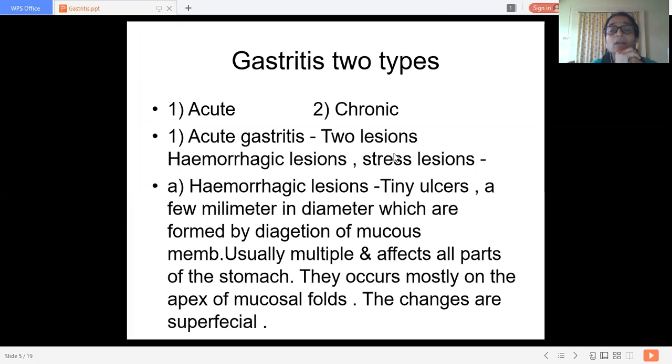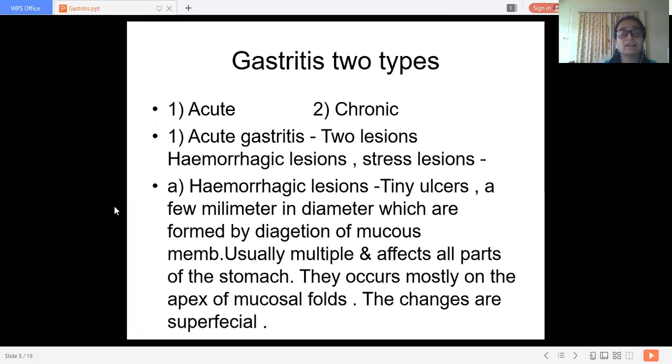They occur mostly on the apex of the mucosal folds. All of you know the anatomy and physiology of the stomach. There are mucosal folds present in the stomach, and these ulcers are present at the tip, or apex, of the mucosal folds. And the changes that occur in these hemorrhagic lesions are always superficial.